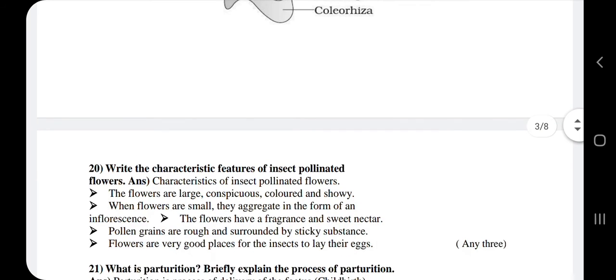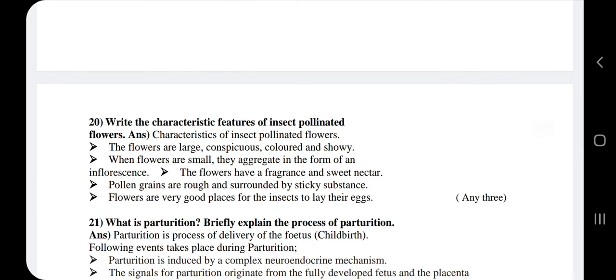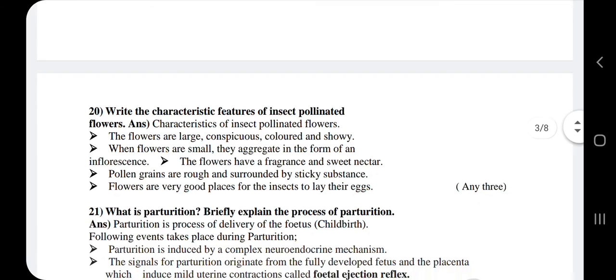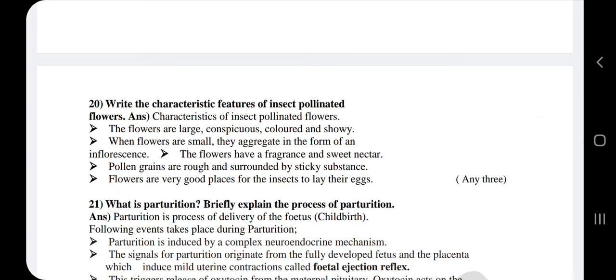28th question, write the characteristic features of insect pollinated flowers. The characteristics of the insect pollinated flowers are: the flowers are large, conspicuous, colored and showy.